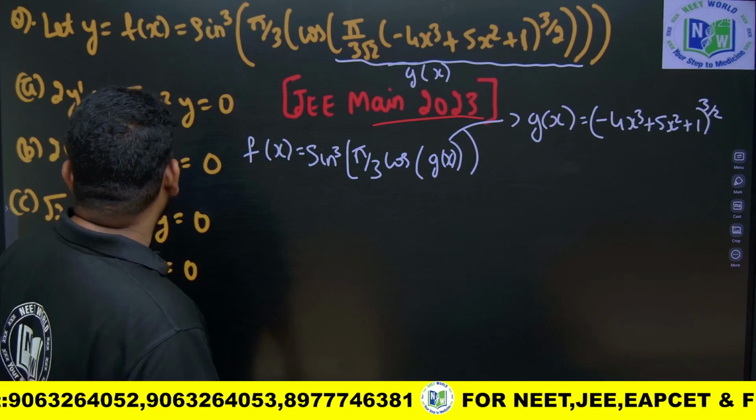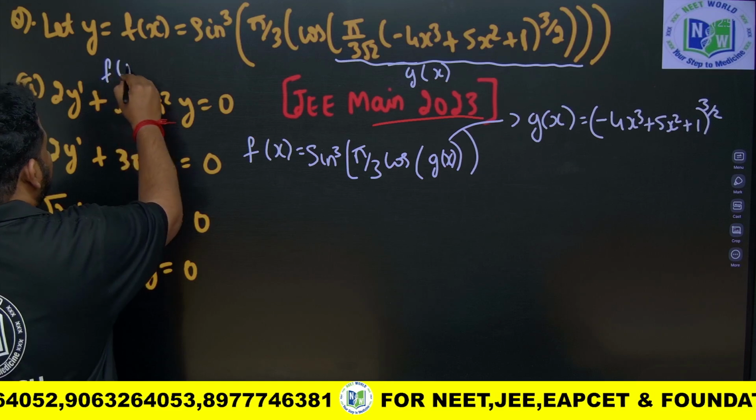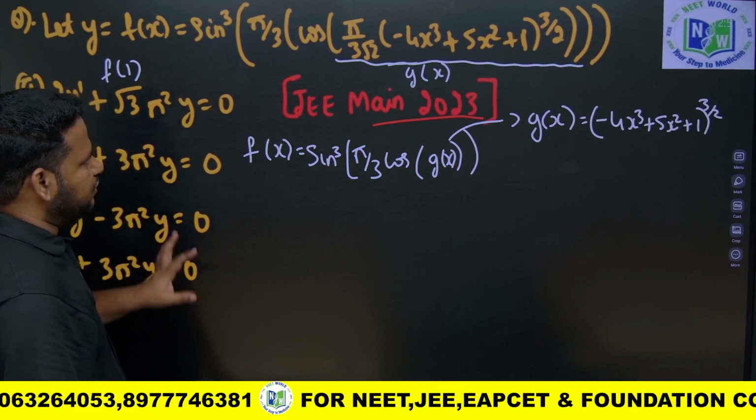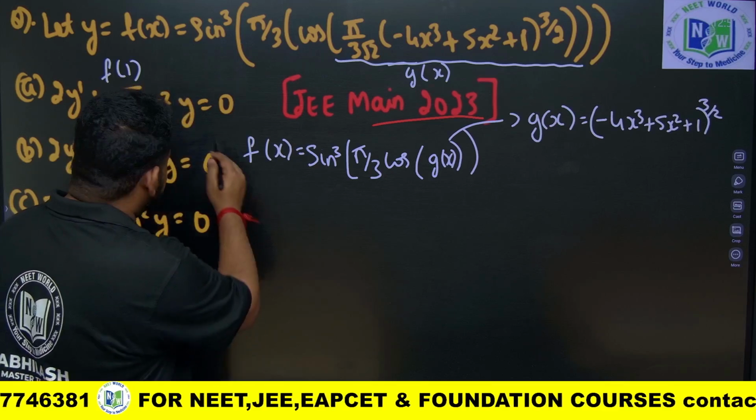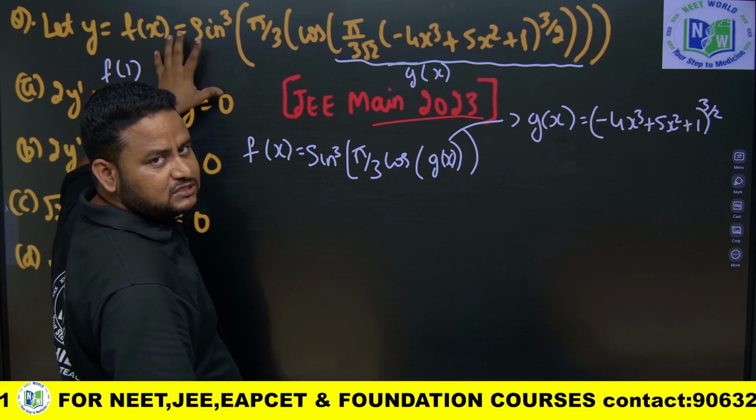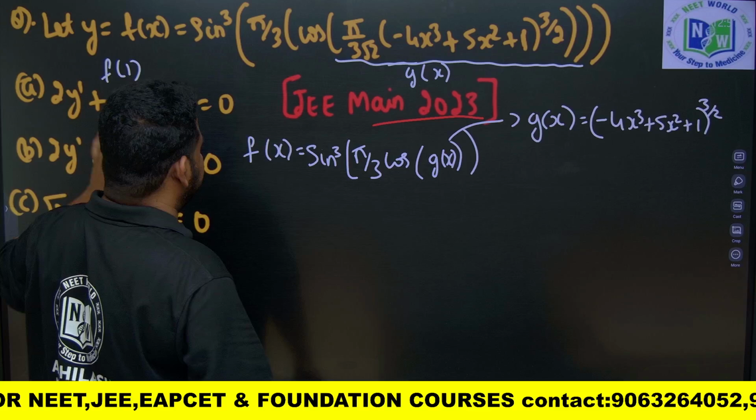Actually they are asking f of 1 and g of 1. That means we have to find the value of this at f of 1 and g of 1. Let us see what can be done. Now see here, the question is incomplete. Actually we have to find f of 1 and g of 1, f dash of 1 and g dash of 1 to find this. So let us see.